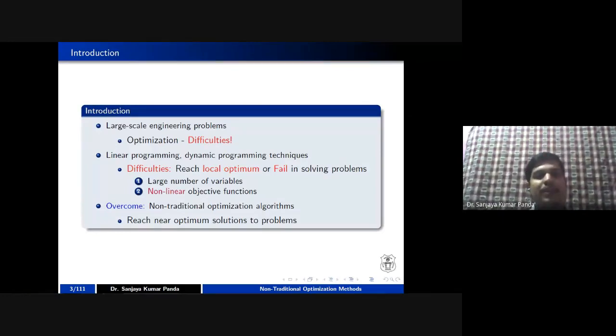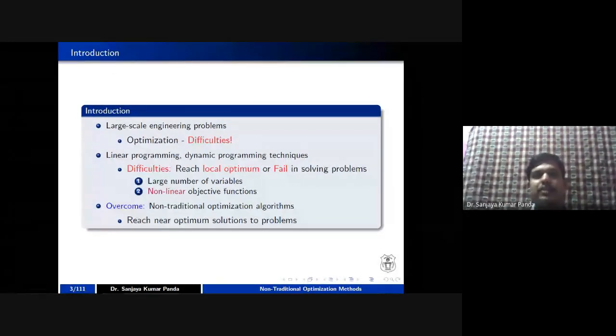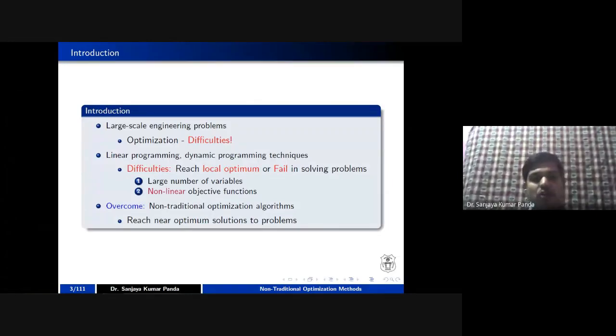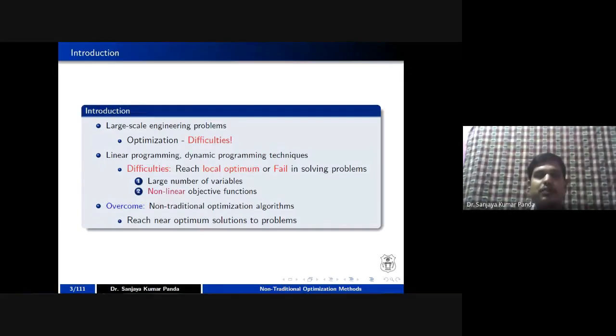In order to solve these large scale engineering problems, the traditional method is not sufficient. The traditional method faces a lot of difficulties when we use it for such problems. It is very difficult to find a particular solution because of the various steps, variables, and type of function used.